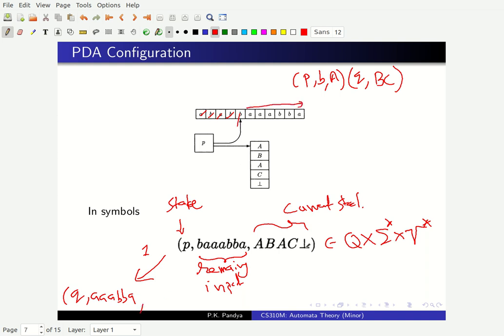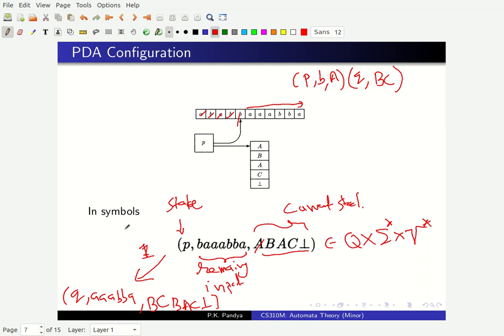And what is on the stack? Well, the A on top of the stack is gone, and instead BC has been replaced. So I will get a BC in place of A, and the remaining stack remains as it is. So B, A, C at the bottom. This is the new configuration. So in one step move of this machine, I have written one to denote a one step move, this configuration of the stack automaton changes to this.